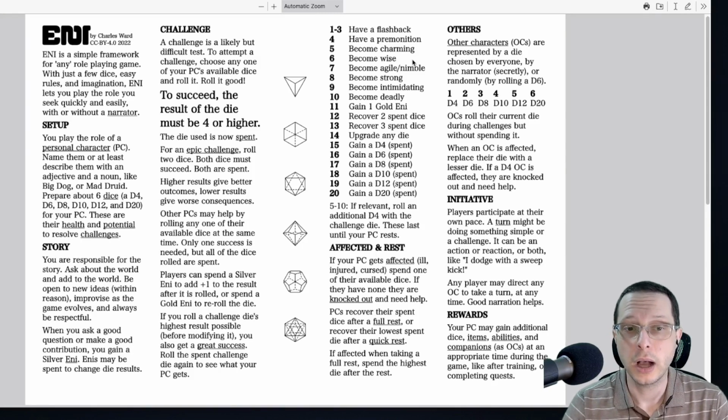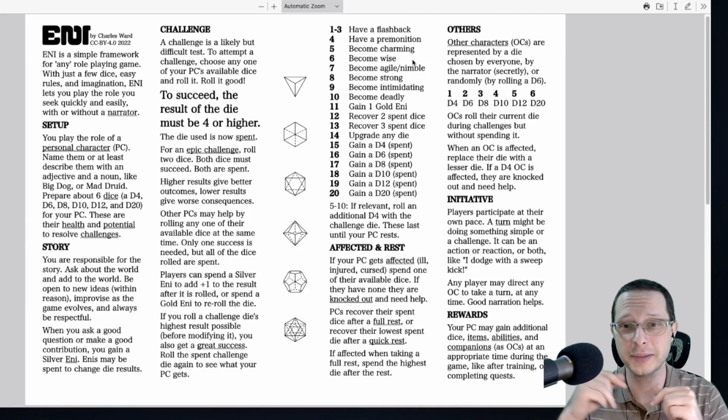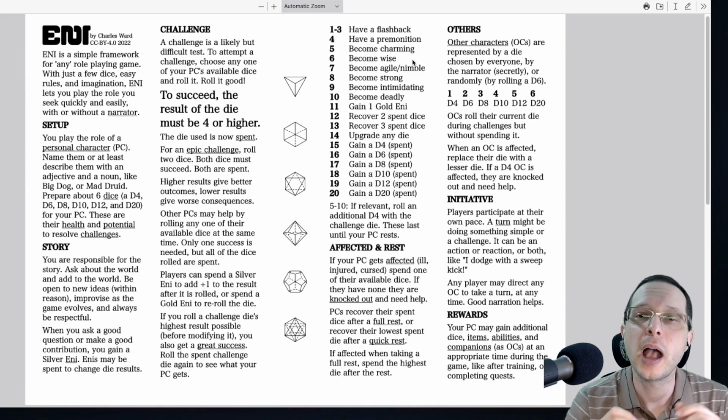Normally, these are structured so that you would be getting one of each size. So you get a 20, you get a 12, you get a 10, you get an 8, you get a 6, you get a 4, just like you can see in the middle column there on the page. Those are your dice.